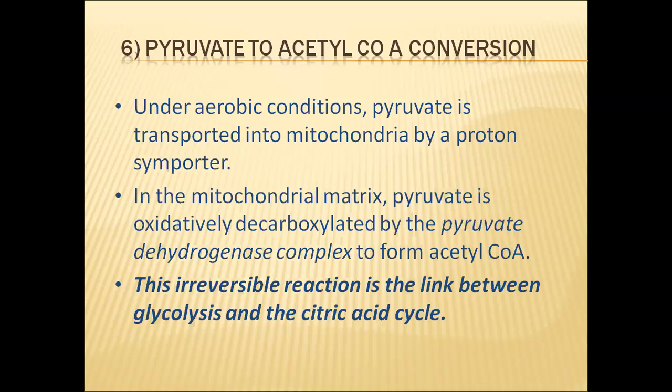The transportation of pyruvic acid into mitochondria requires one special type of transport protein that is called a proton importer. This proton importer will transport a proton, that means a hydrogen ion, and pyruvic acid. So this is a coupled transport. Here this proton importer transports pyruvic acid along with a proton. After reaching the mitochondrial matrix, this pyruvic acid will be converted into acetyl coenzyme A. How this is converted, we shall see in detail.